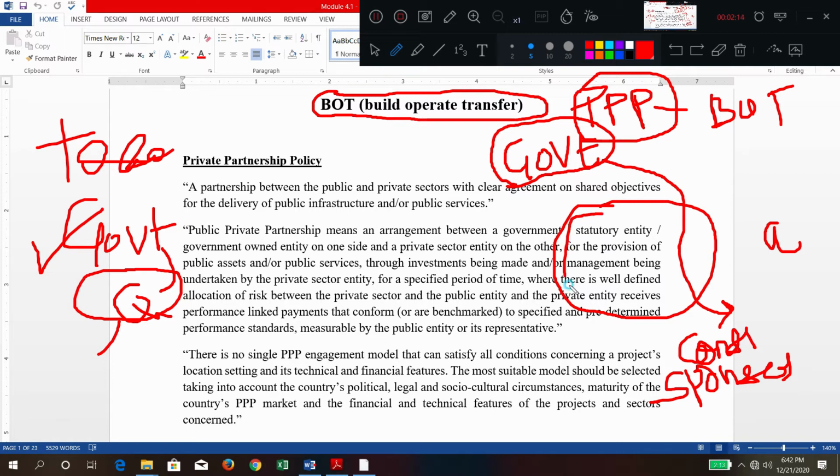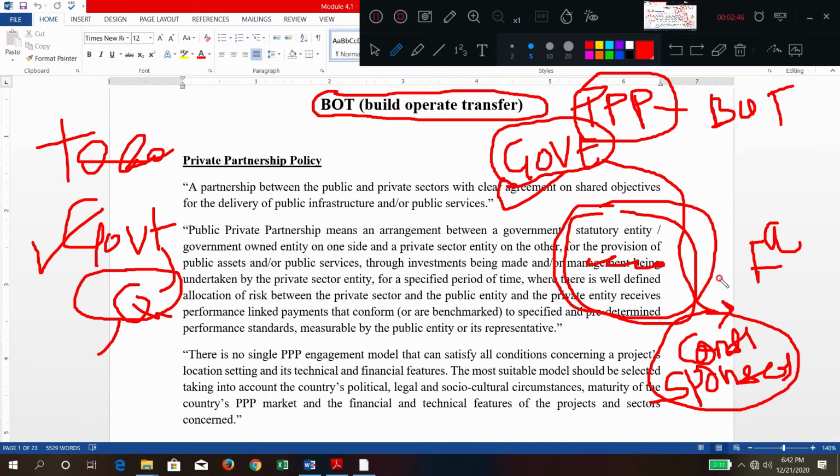To execute the project, the government is not paying any money. The government is giving the authority to execute the project, and the funds required to execute this type of project are organized by the sponsorer himself. There are so many lending institutions such as banks, insurance providers, and other financial institutions. From them he is going to arrange the funds and execute the project.